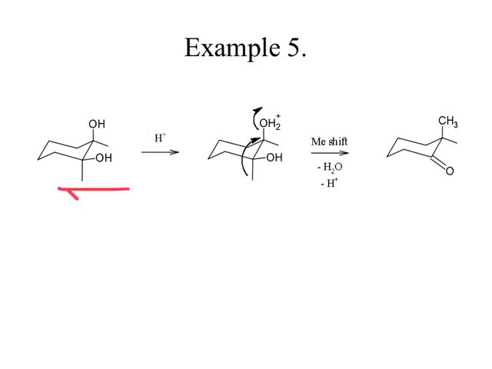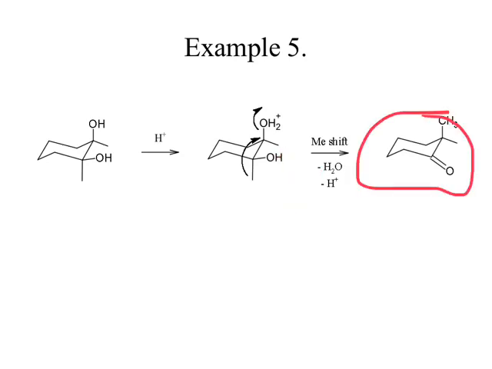So, first step, there will be protonation. This OH group will abstract a proton and get converted into an oxonium ion, we get OH2 plus. Now, in this case, with respect to this OH2 plus, which is the leaving group, this methyl group is trans, and this rearrangement takes place in a trans manner. So, there will be migration of this methyl group from this carbon atom to the adjacent carbon atom where OH2 plus is present, followed by deprotonation leading to formation of this cyclohexanone derivative.